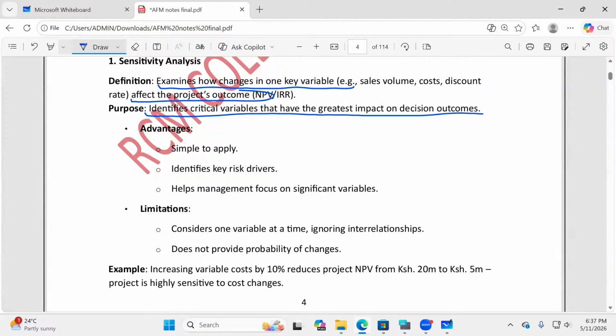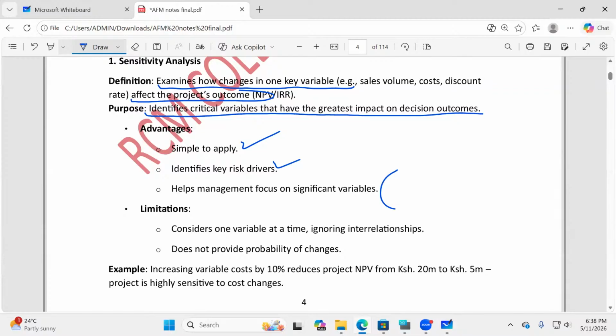Advantages: it's very simple to calculate. It will be able to identify for us the key risk drivers. It helps management focus on significant variables. In this case, they'll be able to manage those variables that are material.